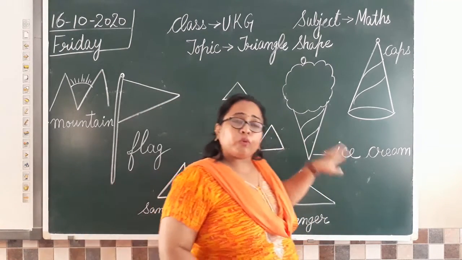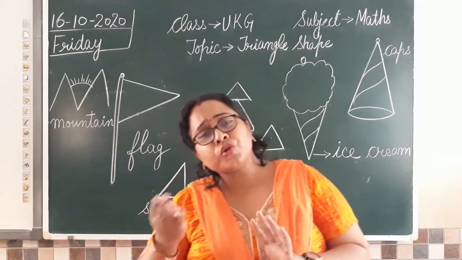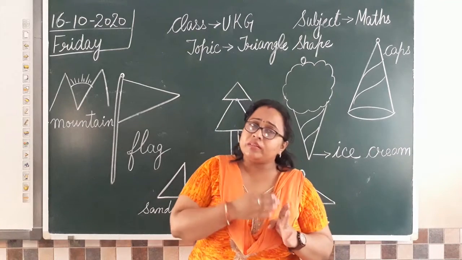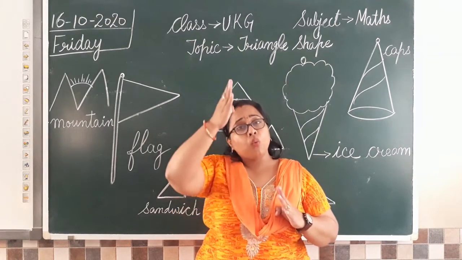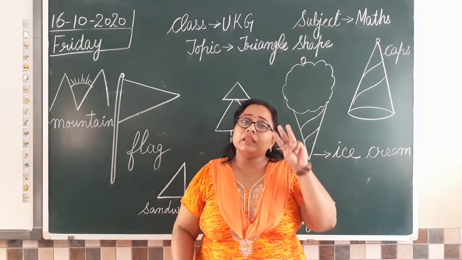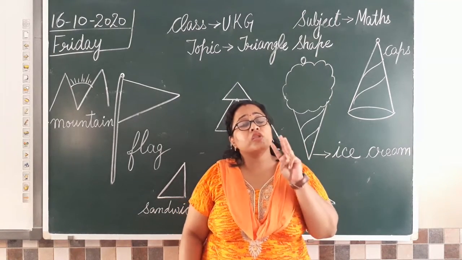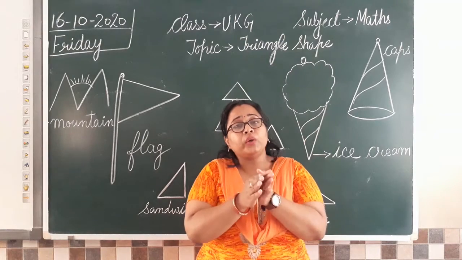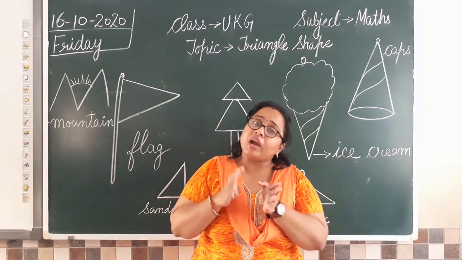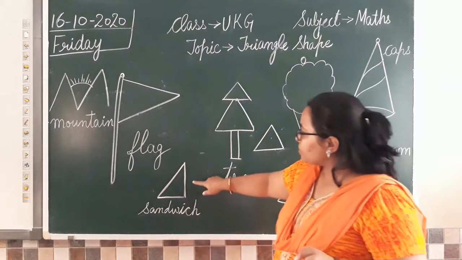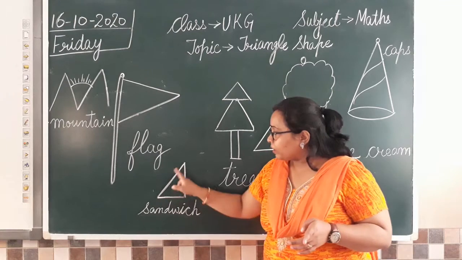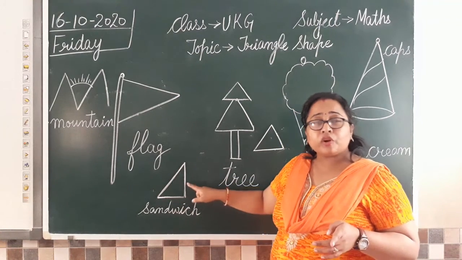Clear? अब ये three lines में कोई भी दो slanting हो सकती हैं. One sleeping, it can be one standing, one sleeping, one slanting. Basically three lines, and those three lines when they are joined together and they are making a closed shape, वो triangle होता है. Clear? So now see, standing line, sleeping line, slanting line, ये joined है ना, triangle ये भी है.